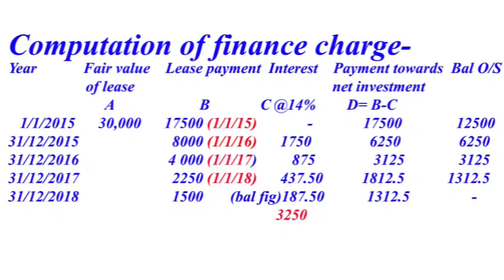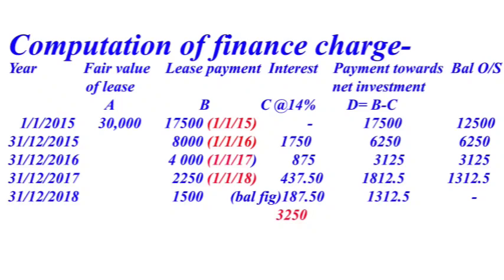And in the last year, 31st December 2018, we find out interest as a balancing figure. We know our total financial charge, total interest payable, 3,250. We deduct the interest up to this date, 1,750 plus 875 plus 437.50. From this 3,250 we get 187.50 as a balancing figure.